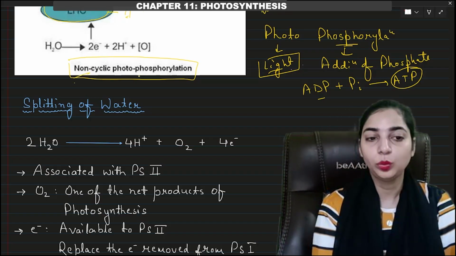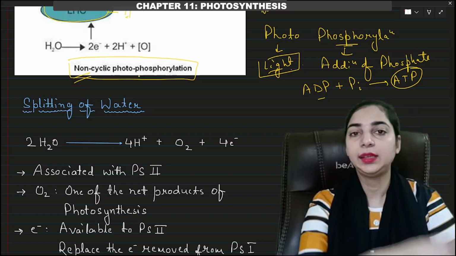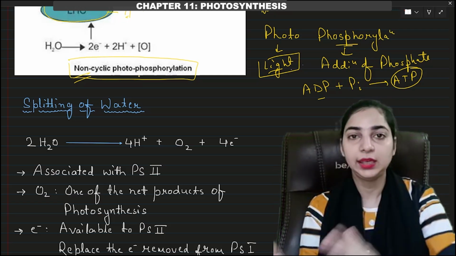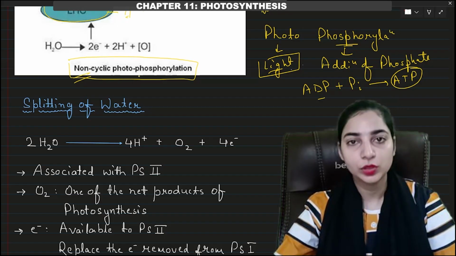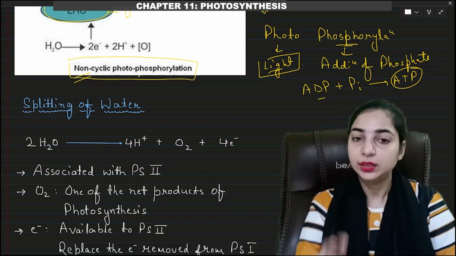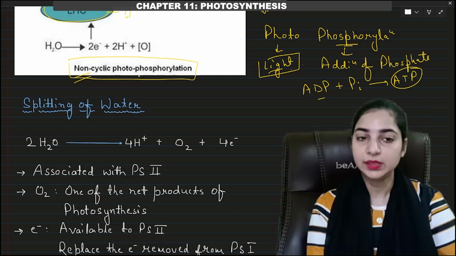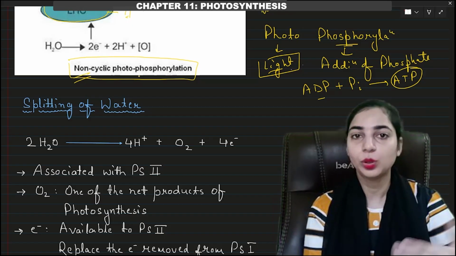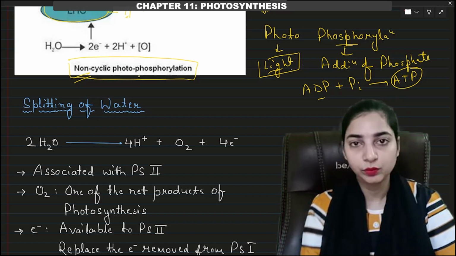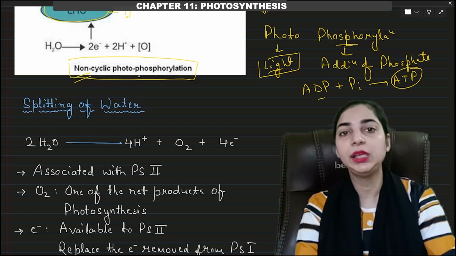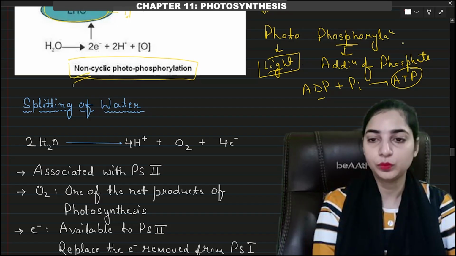And why it is known as non-cyclic photophosphorylation? Because the electron started from PS2 and then it was transferred to PS1, and this electron was then used by the NADP plus. Okay, and the NADP plus was reduced to NADPH and H plus. Okay, this electron did not get cycled back to the PS2. Once the electron was used by the NADP plus, it was not cycled back to PS2. Then we will have another type of photophosphorylation, that is cyclic photophosphorylation, in which the same electron will come back to the photosystem. Okay, so this is non-cyclic photophosphorylation.